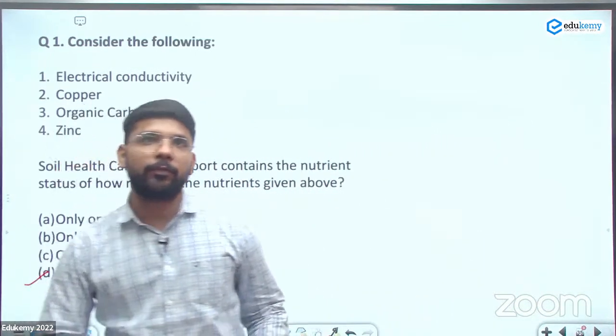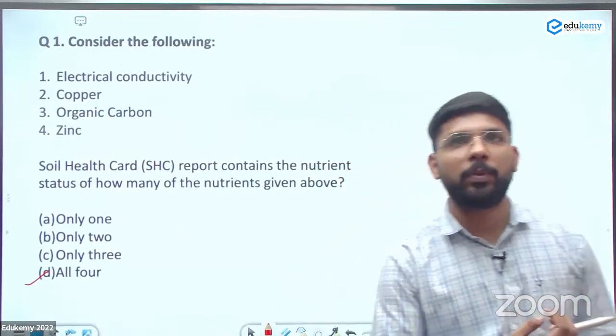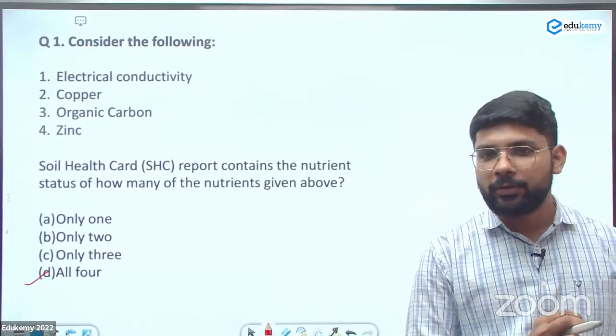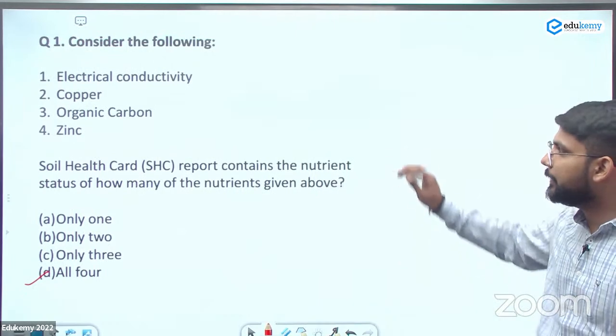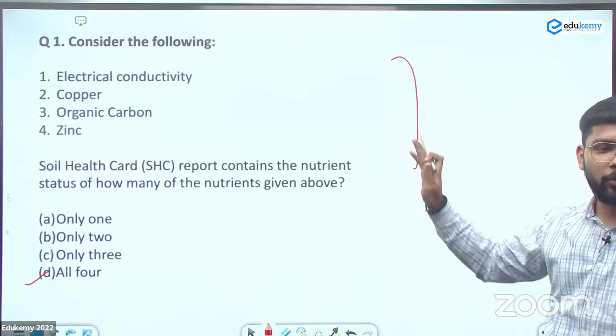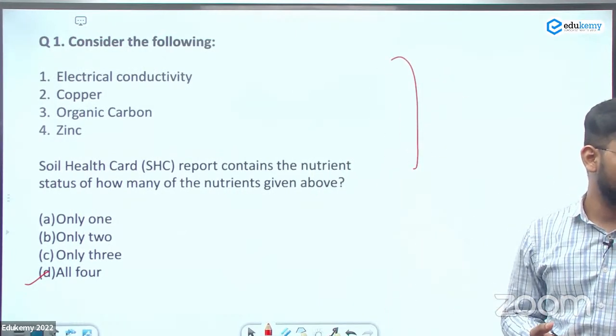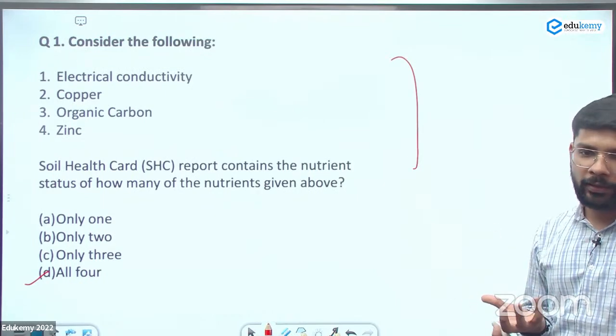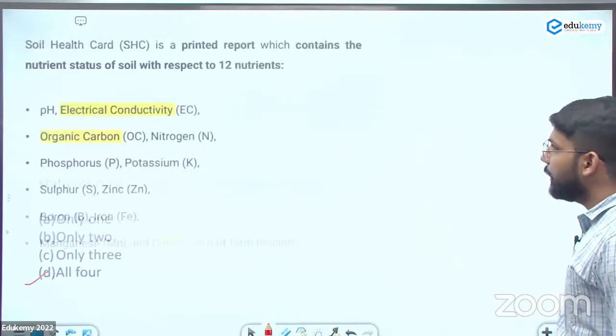It is measuring all 4, even it's electrical conductivity, it's in copper, it's organic carbon or the zinc. So you need to remember like this. They will frame the question. आप खुद ही confuse हो जाओगे क्या होता है उसमें. But we are reading कि soil health card ये होता है. So what the soil health card is measuring exactly? So we need to be remembered.